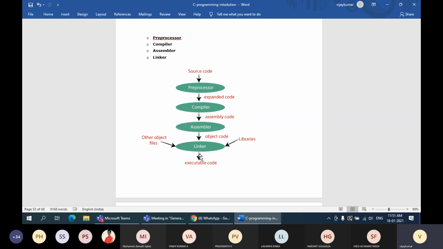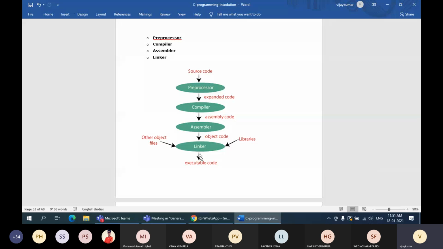What is that linker? All the functions and object codes in your header files are linked to this environment by a concept called the linker. Software that is part of the compiler, called the linker, will link all the object codes of your program as well as the library object codes to make your executable file.